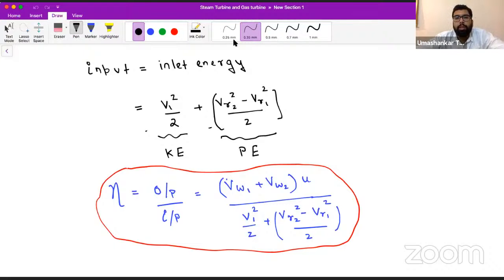We'll continue this series from Monday onwards. So we have 4 lectures left in this series. So we will see some part of theory of machine that we can apply in this steam turbine thing, like governing and critical speed, and then we'll move to the gas turbine section. In the gas turbine section, we are not going to again see the velocity triangles and all.